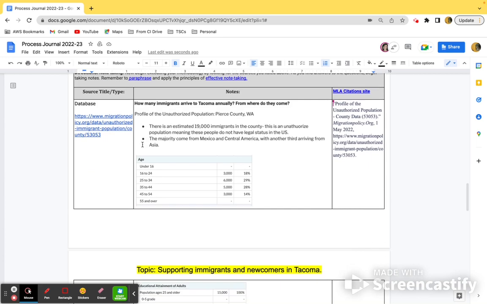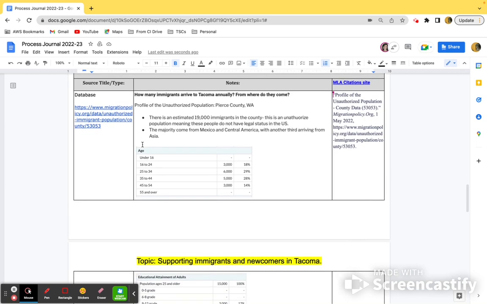I found there are 19,000 immigrants coming to Pierce County. Most of them are unauthorized. I found that many of them arrive from Mexico and other Central American countries. However, many arrive from Asia, about a third of them.